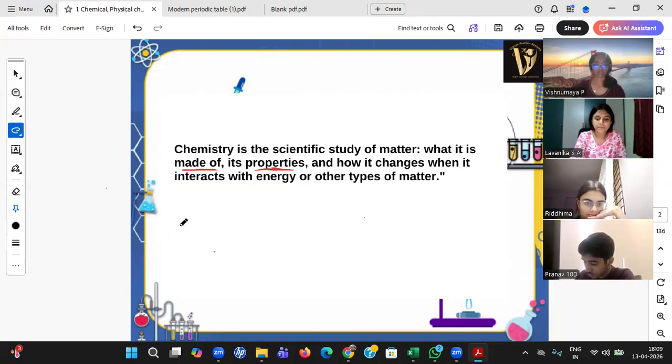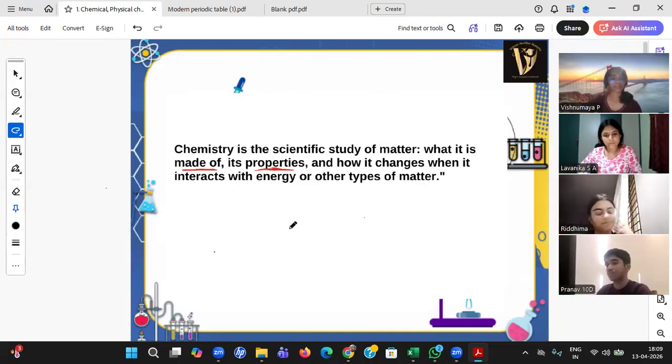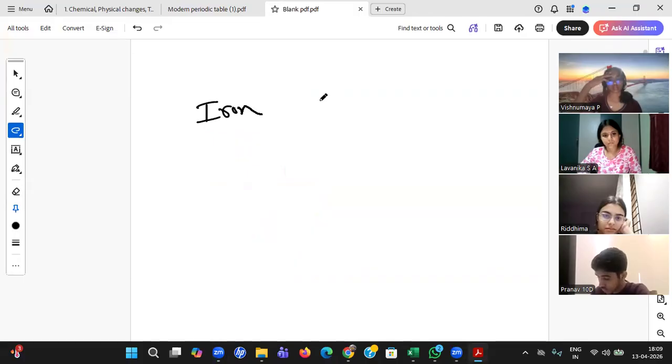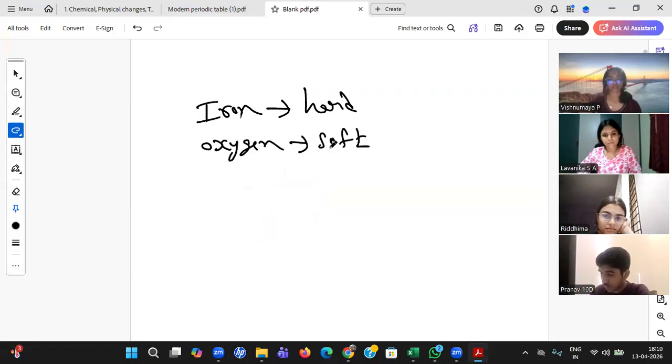Okay, so yes, students. Now let us see another definition also. Students, these doubts are not only in our minds. They arose whenever the world evolved, and scholars were all finding the answers. Lots of doubts came in their minds, like why the chair you are sitting on, which is made up of iron, is very hard, and the oxygen which you are inhaling is very soft. Why like that? Why so different? All these doubts went through their minds.